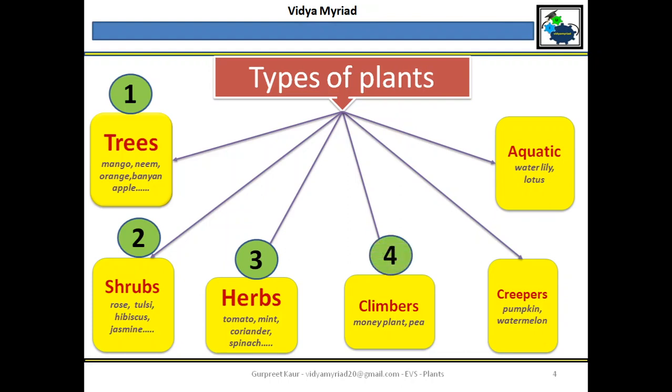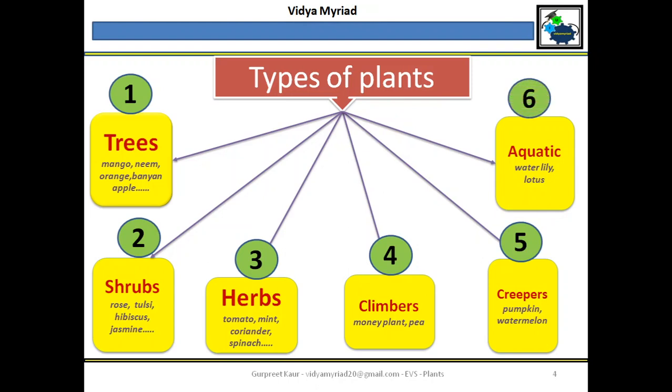You have climbers, the ones which can climb. Like you must have a money plant at your home. Even the grapes which you eat are on a climber. Creepers creep along the ground, they bear heavy fruits. Watermelon, which you eat lovingly. Pumpkins, okay, they are so heavy that they are on the ground. So that is why they are creepers.